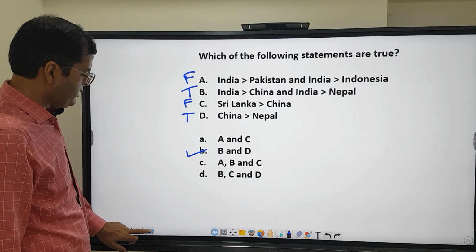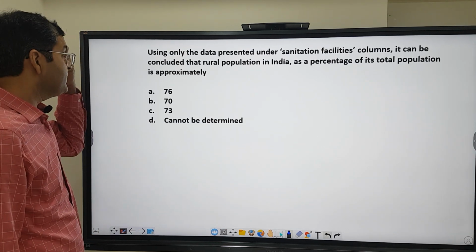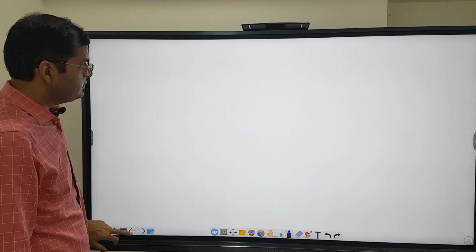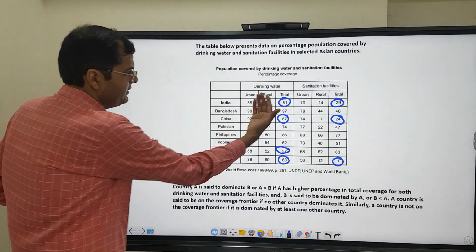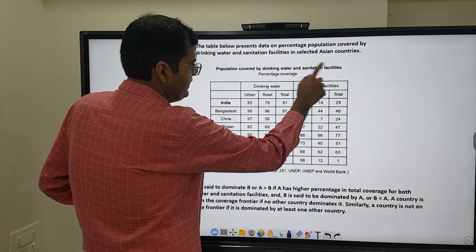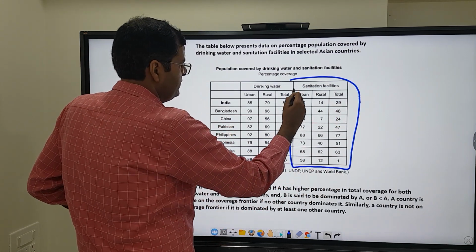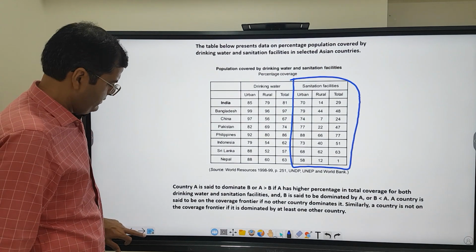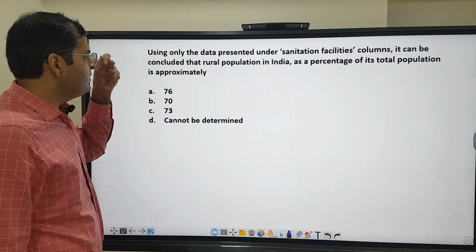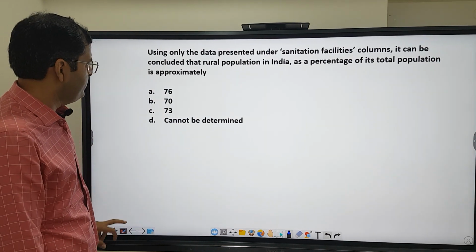We'll look at the next question now. So the next question says, using only the data presented under the sanitation facilities column. So what I'll do is rub everything off. Only under the sanitation facility. So only the sanitation facility part of the data is to be taken. So only this much data will take. What do I have to do? It can be concluded that rural population in India as a percentage of its total population is approximately how much?